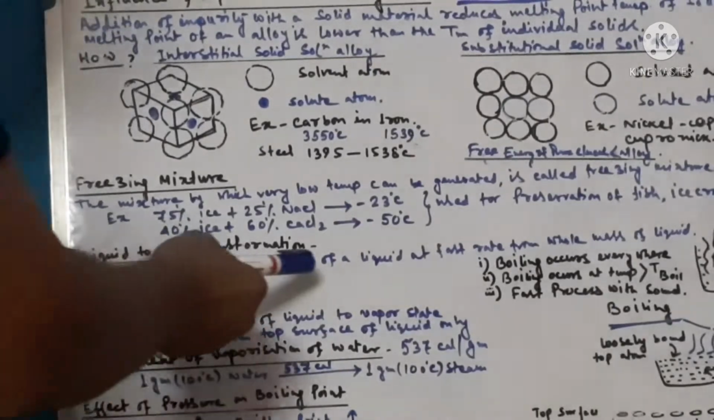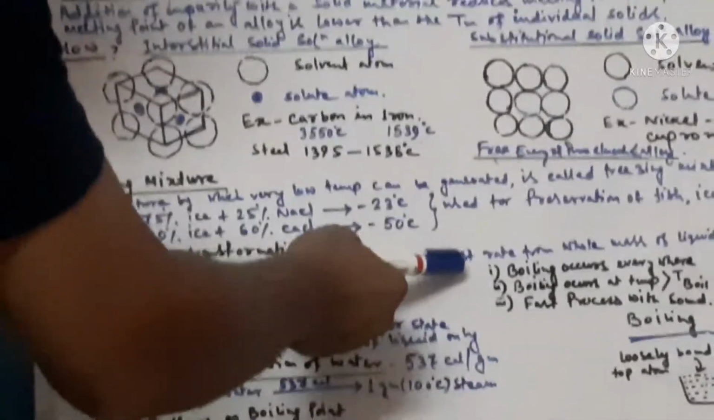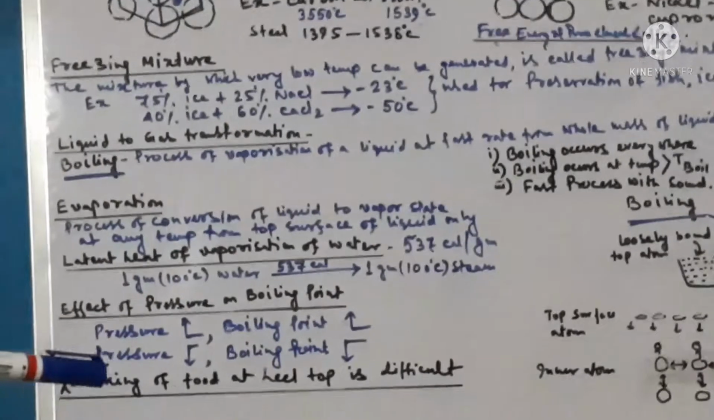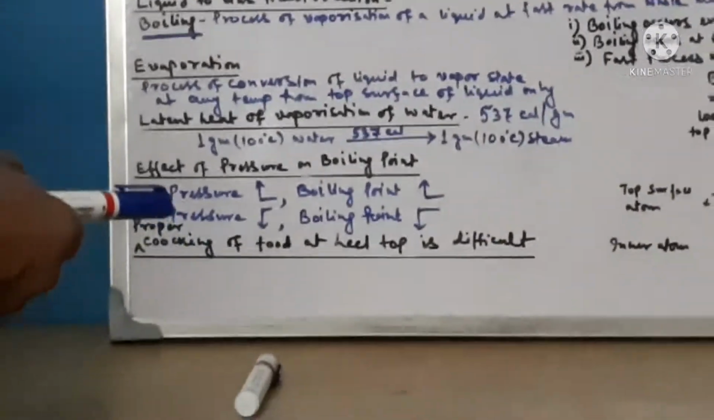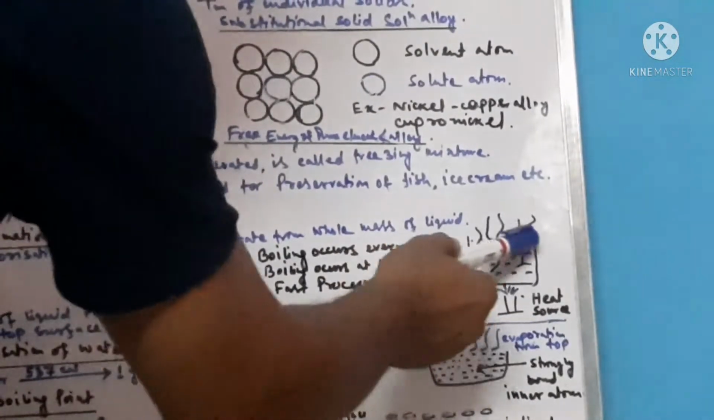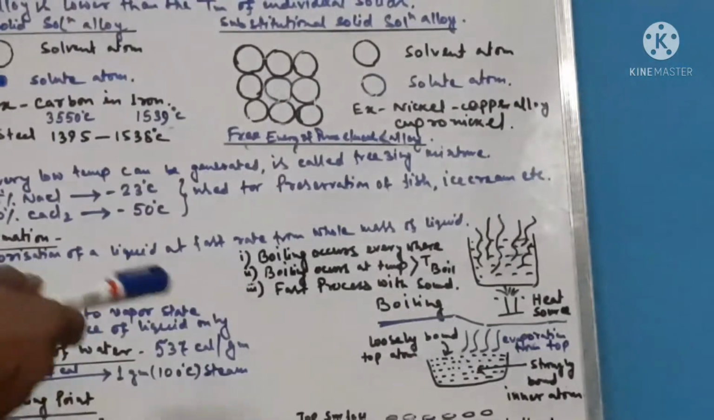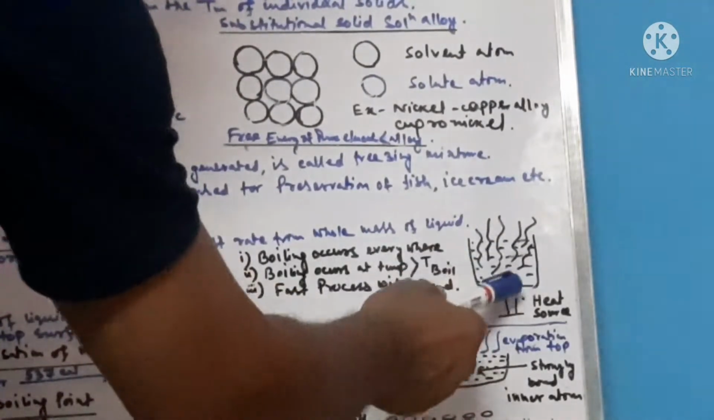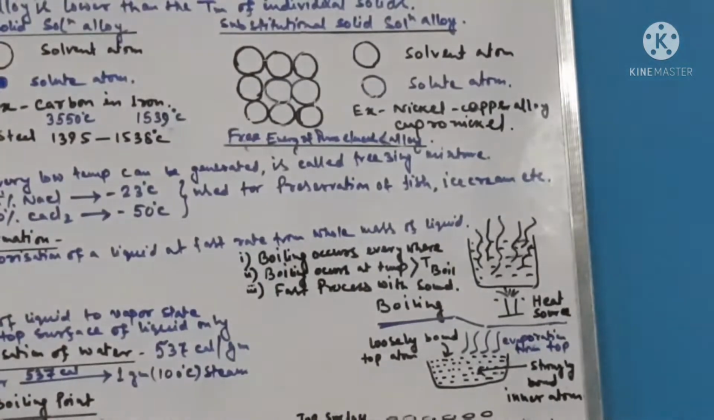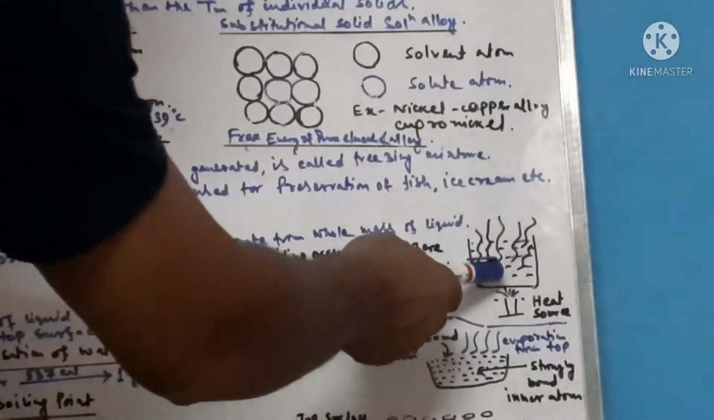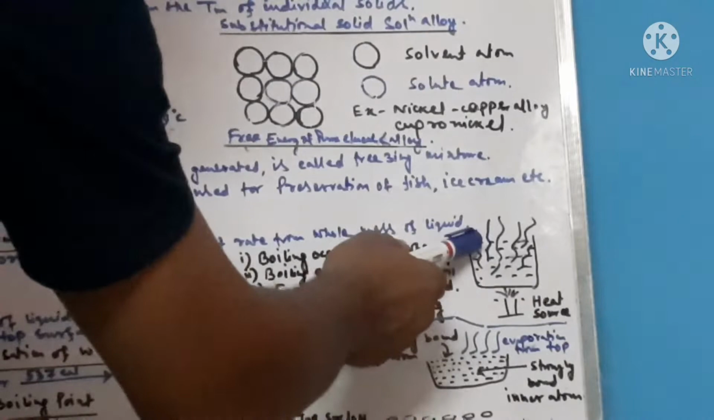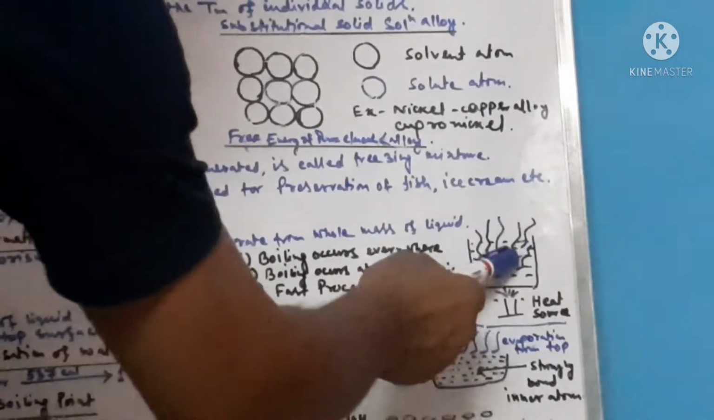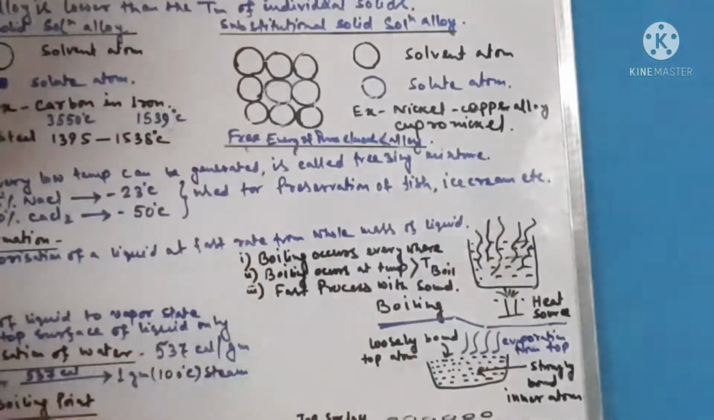Boiling is the process of vaporization of a liquid at a very fast rate from the whole mass of the liquid. Now let us understand the process. If we apply some external heat to a liquid body kept in a container, this external heat will initially be added as sensible heat and will increase the temperature, and once the boiling point is reached, the boiling will happen all throughout the mass of the body.